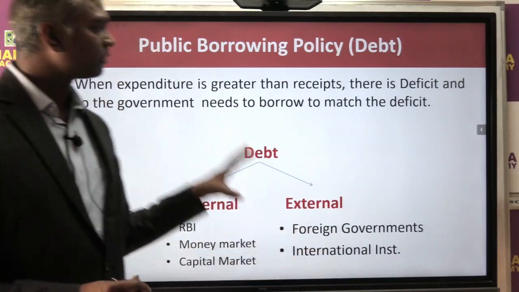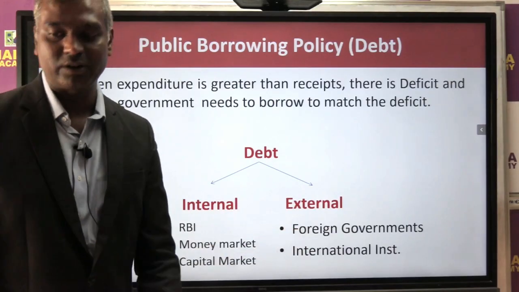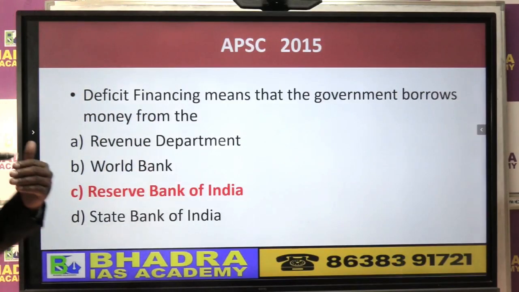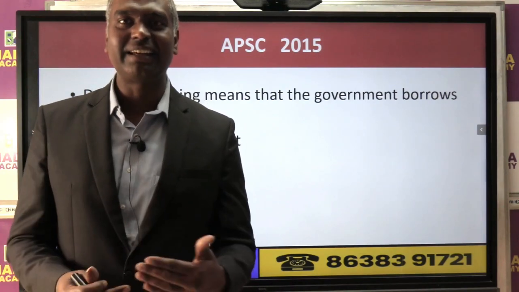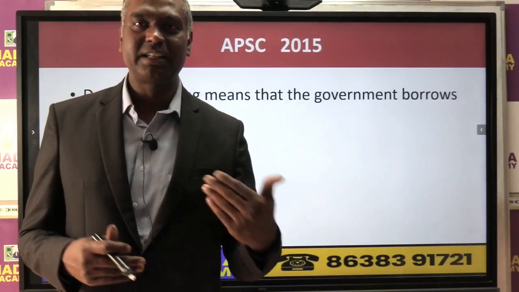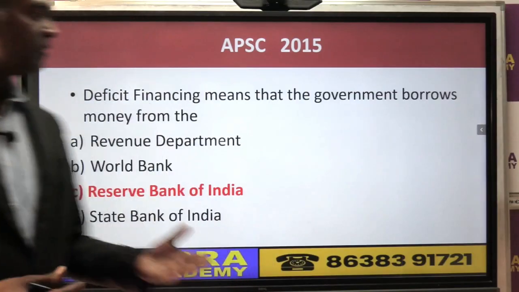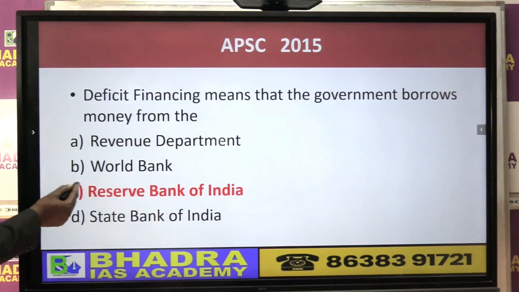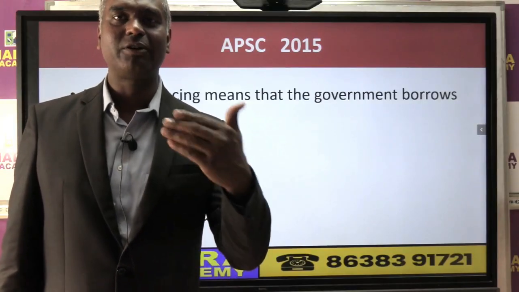So where does the Government of India borrow from? These are the basic understanding of that. Now on this, a question was asked in the exam: when the government has a deficit in the budget, for financing that deficit, what does deficit financing mean in India? Printing new money, creating new money for the government. So normally the government borrowed from where? The answer was very simple that time. The answer would have been Reserve Bank of India. So these are all kinds of questions which are based on the understanding of the budget.